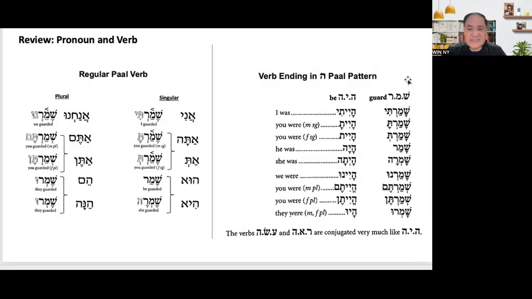In this sample, the root word is shamar. If we parse it, this is shamarti, which means I guarded, and shamarta, which is you guarded.